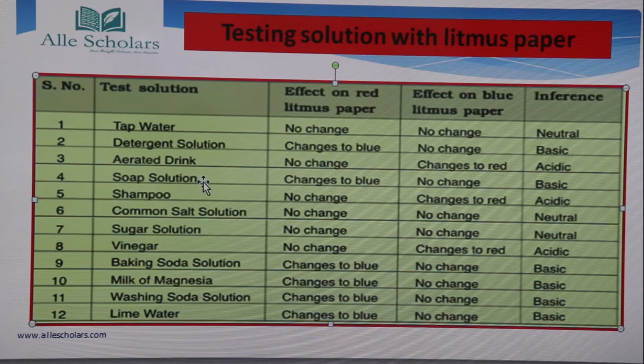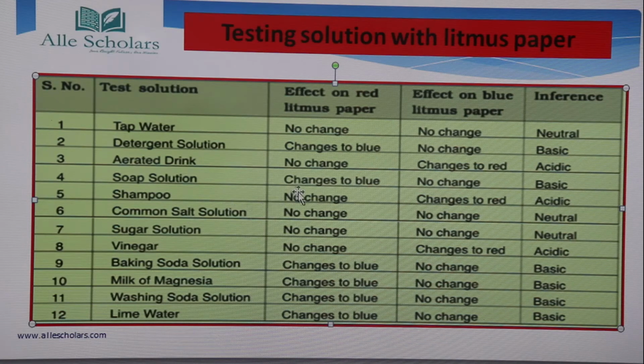You can see the soap solution changes to blue, means it's a basic solution. Shampoo changes to red, it's an acidic solution. These items you can do by yourself at your home also. These are easily available. These are common items that we use on a regular basis.